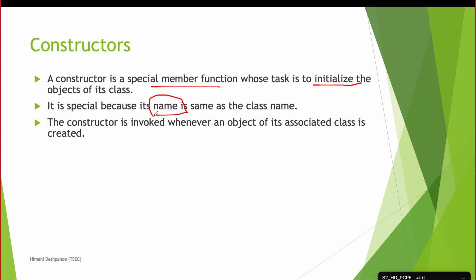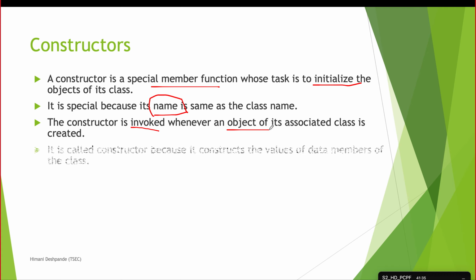Next point is how it is activated. So constructor is invoked whenever an object of the class is created. The moment you create the object, automatically your constructor function is invoked, or it is called, or it comes into action. So creation of object is calling the constructor function.